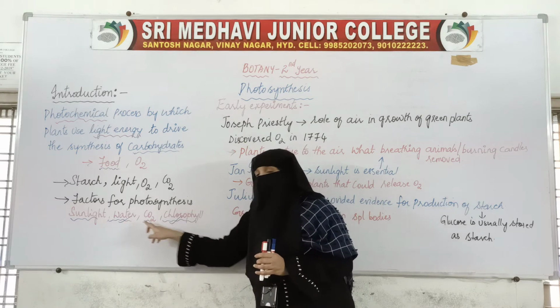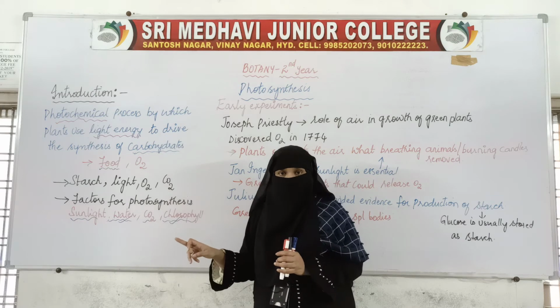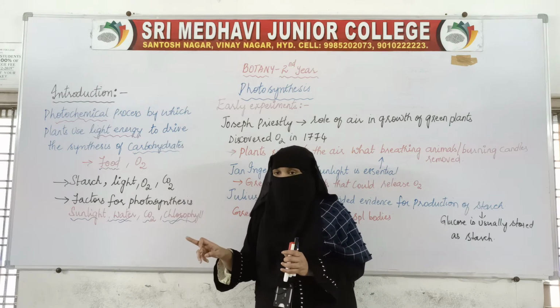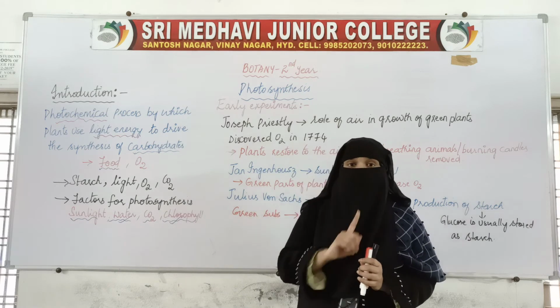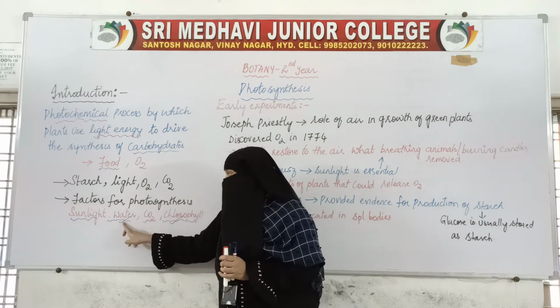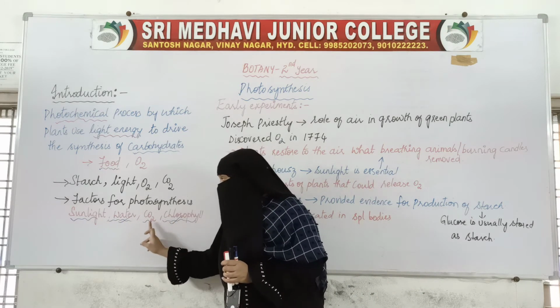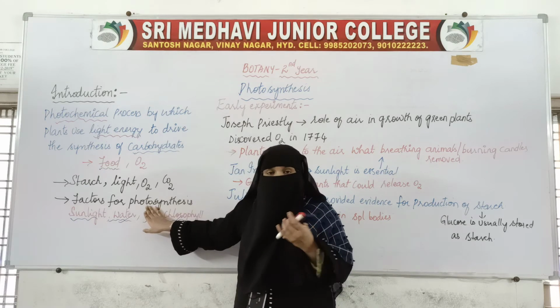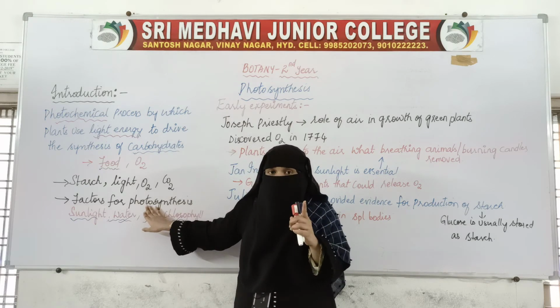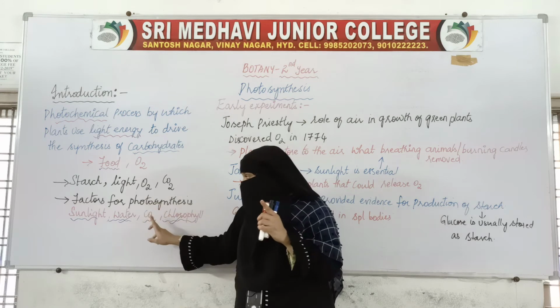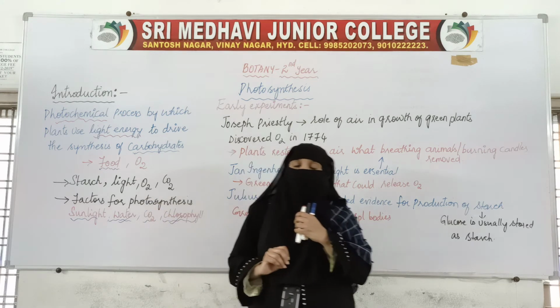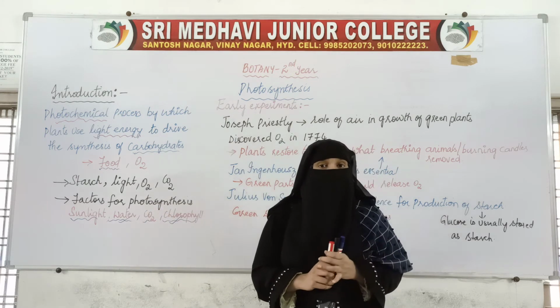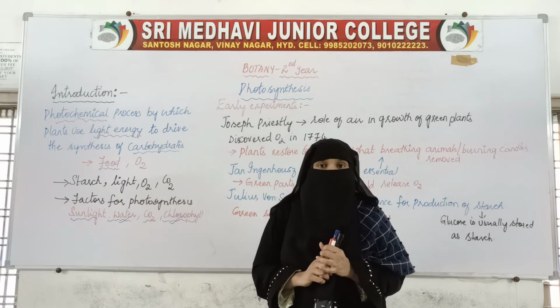In the absence of even one of the factors, if sunlight, water and chlorophyll are present, but carbon dioxide is not present, in the absence of only one out of 4, 3 are present, only one is not present, in the absence of even one factor, photosynthesis cannot be performed by the plants.